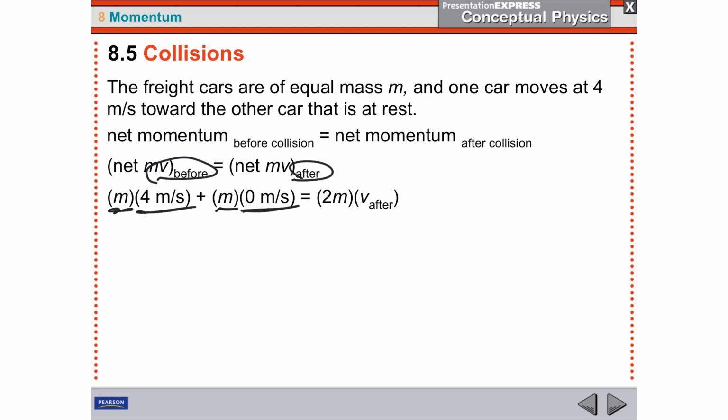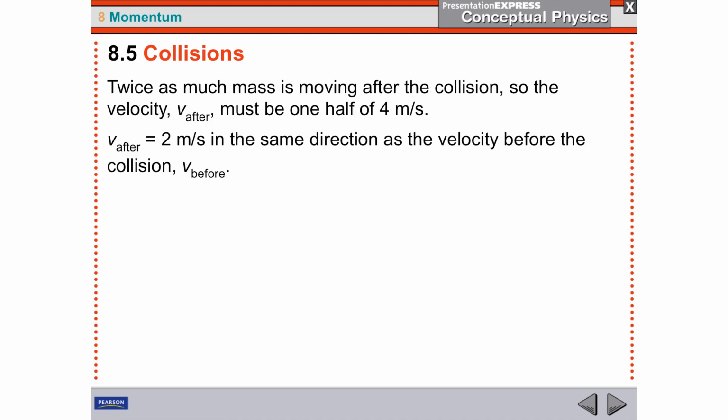So you'll end up with the same amount, 4m's, 4 meters per second times the mass. And then your speed is going to be half the speed at twice the mass. So the 4 will go down to 2. Okay, so it would drop. Since you've doubled the mass and the momentum stays the same, it's conserved, you're going to have half the speed.